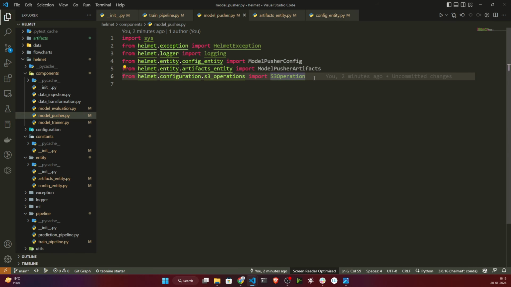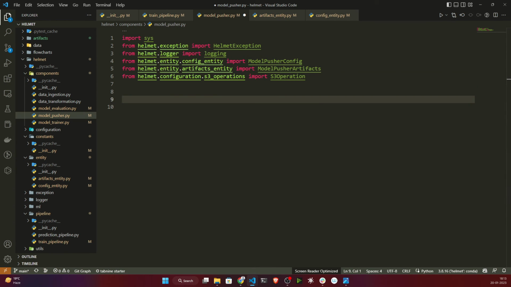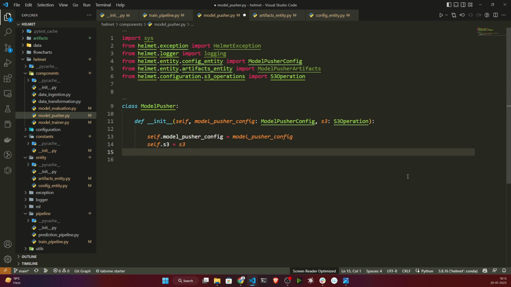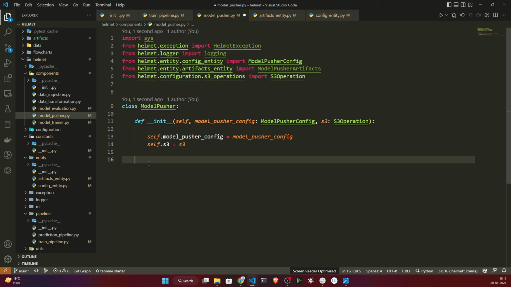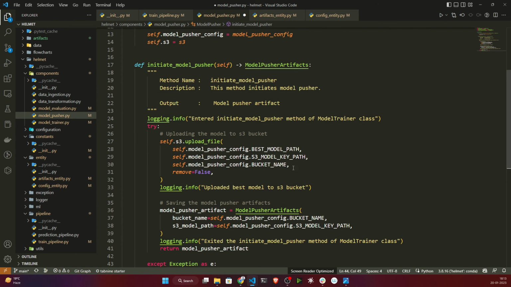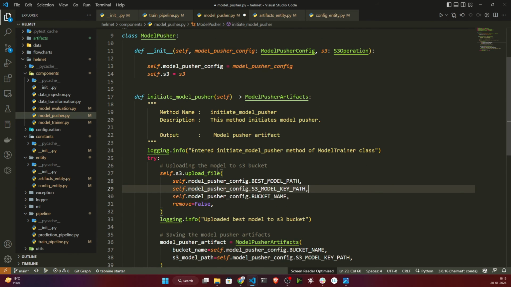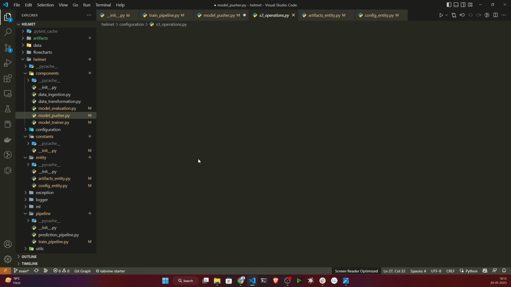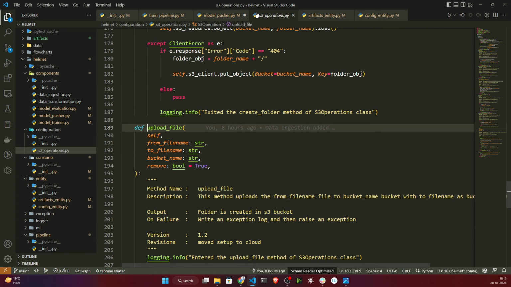Now it should be accessible. I'll define one class here called model pusher, and inside that I will create one method called initiate model pusher. This method will push your model to the S3 bucket. I'm reading this upload file method, which I will use from my S3 operation.